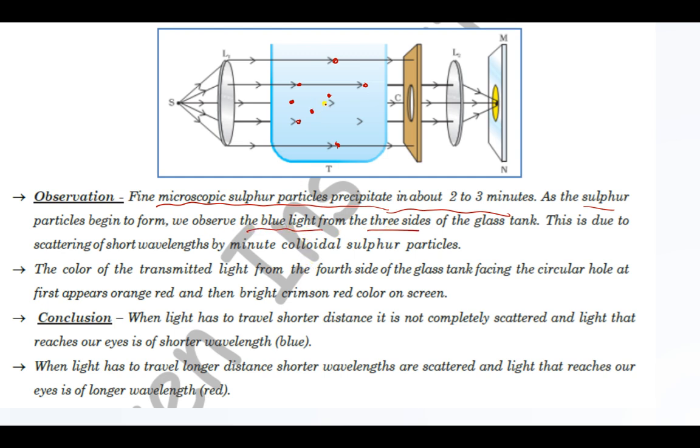Why? The particle size is small, and when you send light from here, due to less particle size, blue color will be scattered because the wavelength of blue light is small, wavelength of blue light is less, right? So here it is written, this is due to scattering of short wavelengths by minute colloidal sulfur particles. Particle size is less, so the light that will be scattered also its wavelength will be less, so blue light is scattered and we can observe it from three sides.